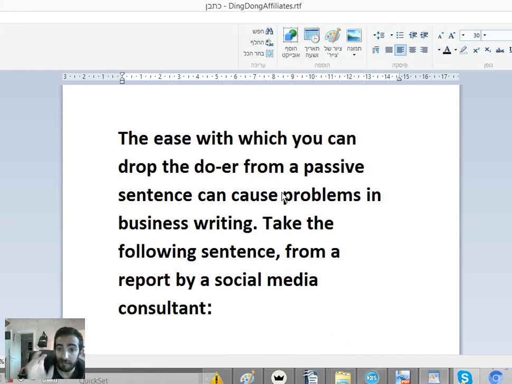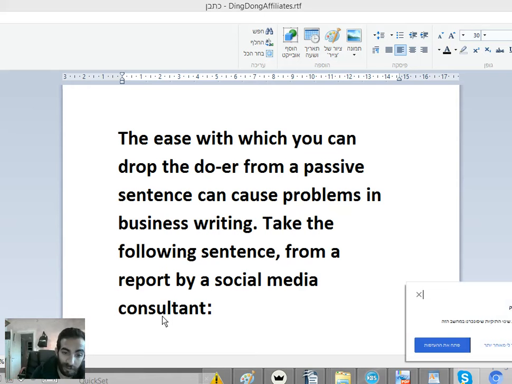The ease with which you can drop the doer from a passive sentence can cause problems in business writing. Take the following sentence from a report from a social media consultant.